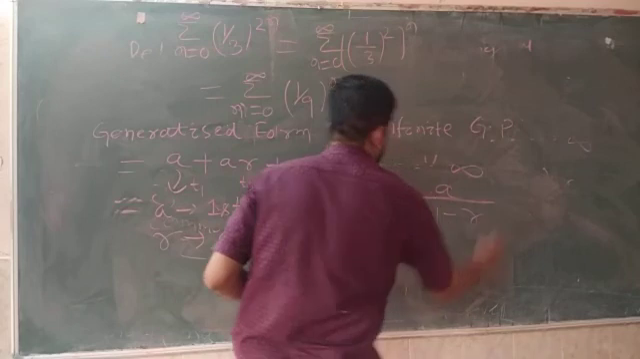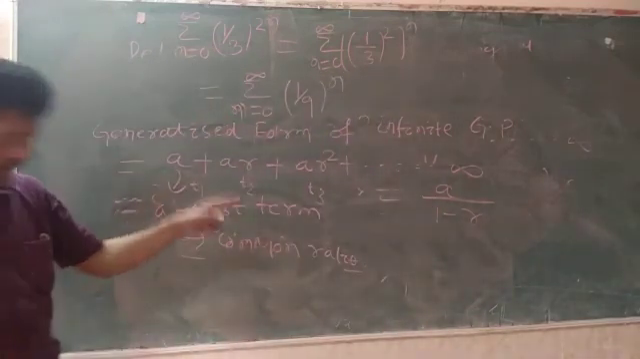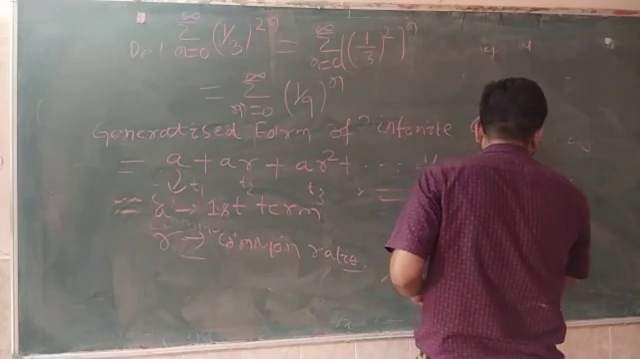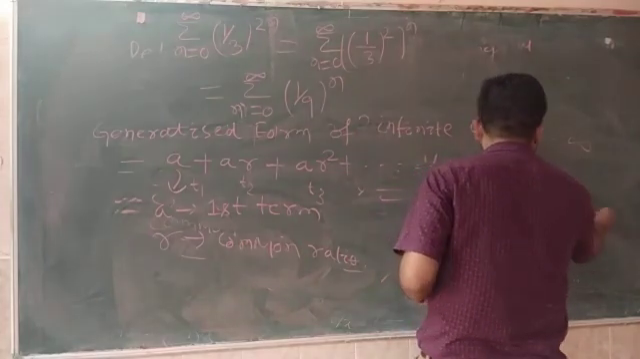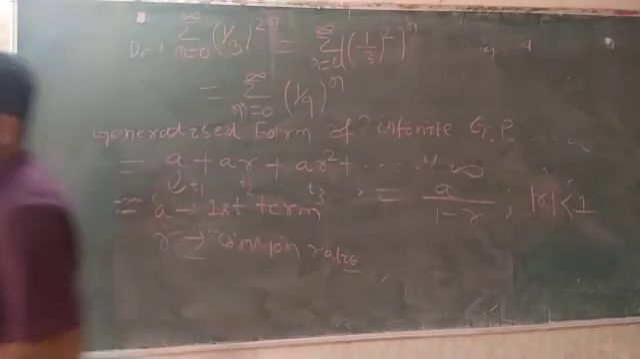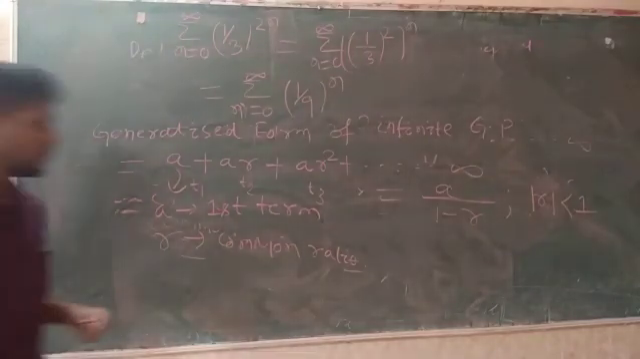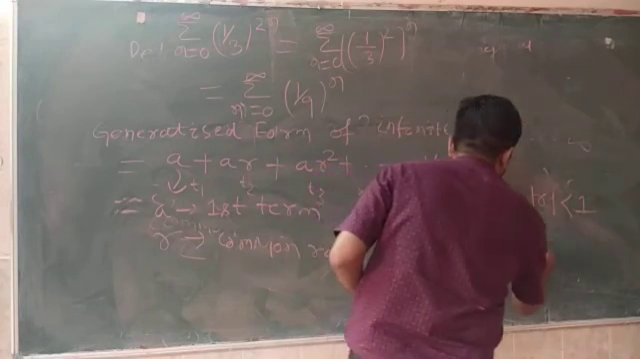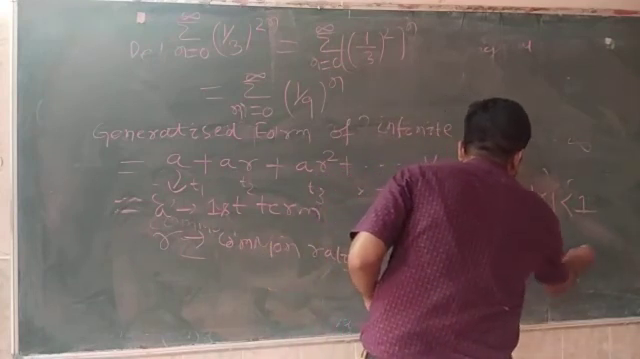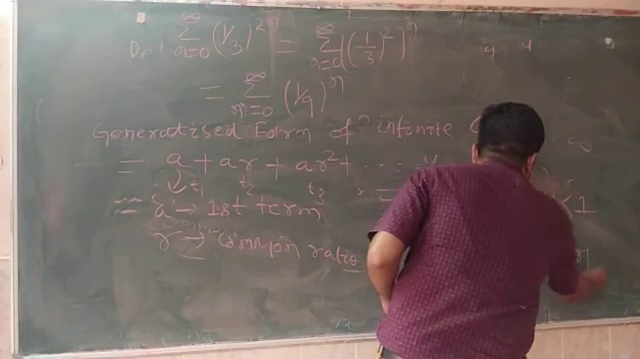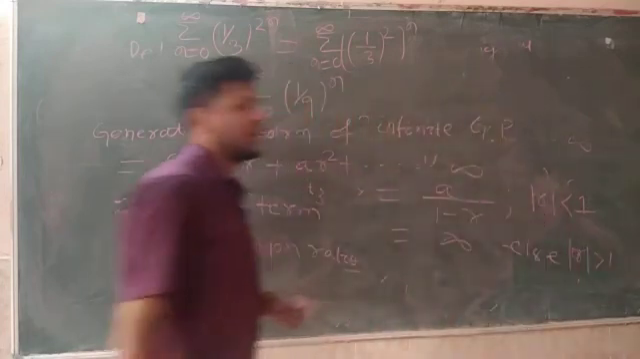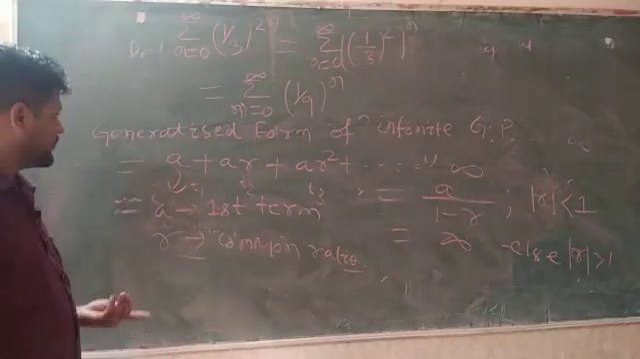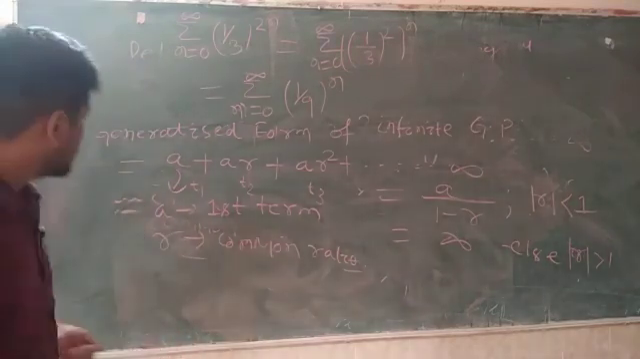Then the sum will be A by 1 minus R, provided this is true only when the magnitude of R is less than 1. Else, when the magnitude of R is greater than or equal to 1, this value becomes infinity.